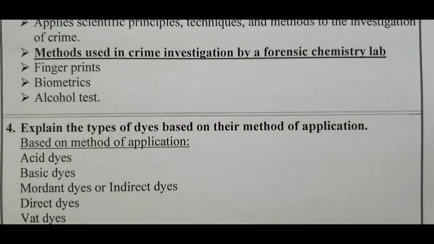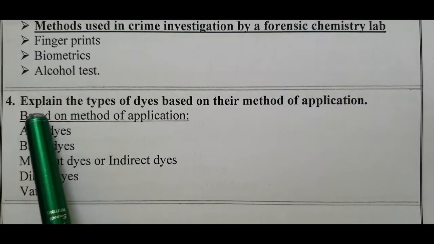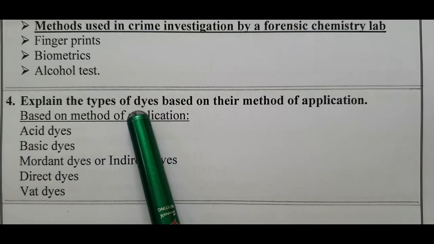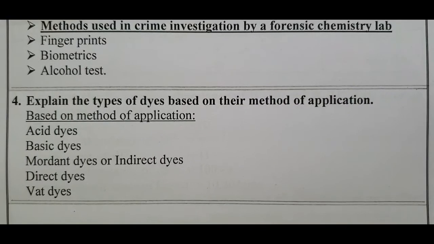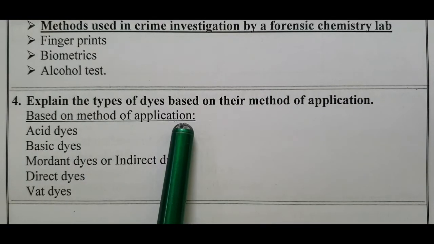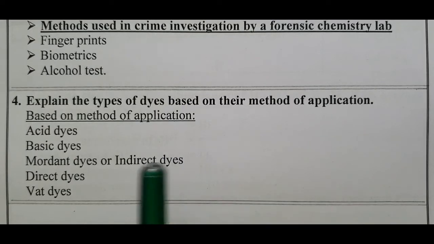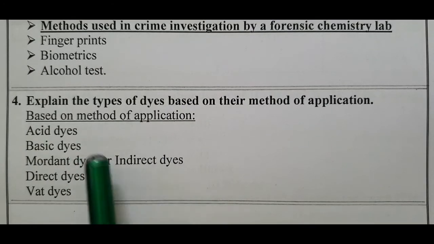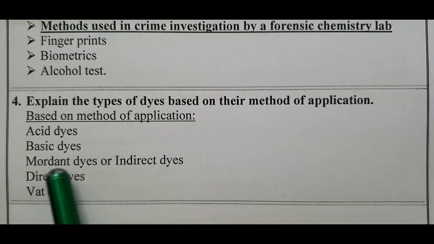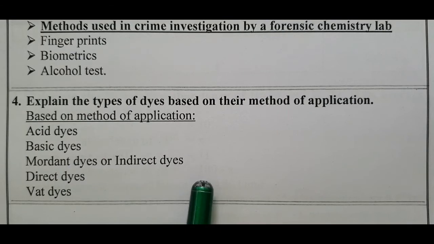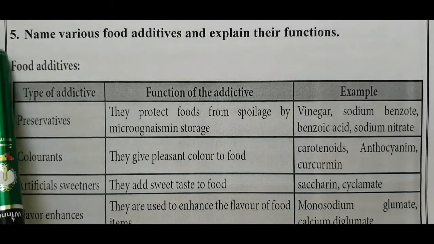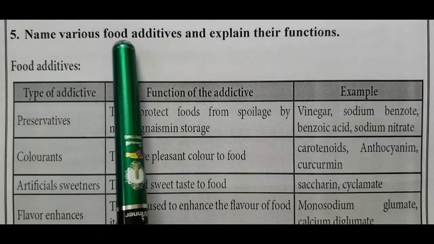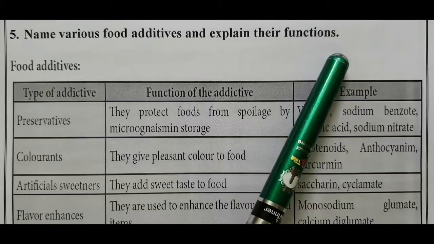Fourth assessment, explain the types of dyes based on their method of application. Based on method of application, dyes are classified into acid dyes, basic dyes, modern dyes or indirect dyes, direct dyes and vat dyes. Fifth, name various food additives and explain their functions.